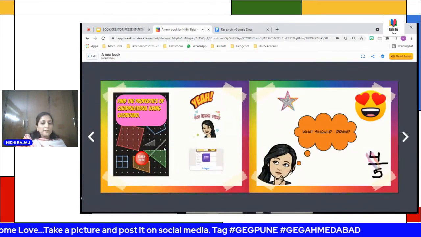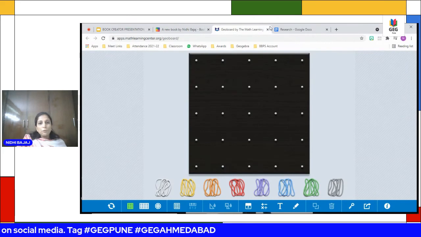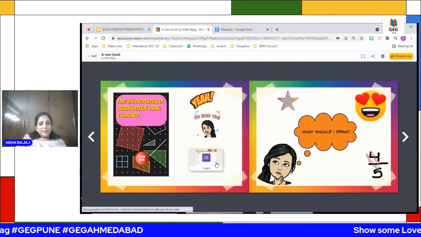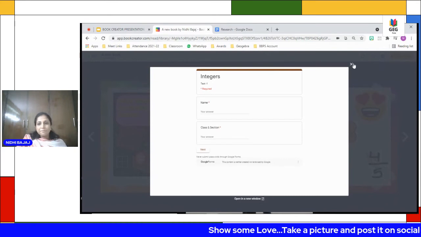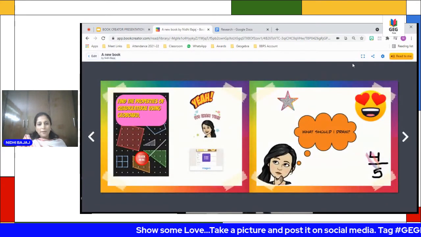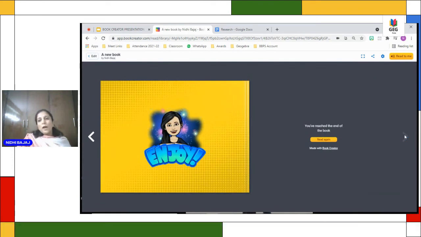Okay. So you can link to sites here. You can go to Geoboard, and it will go to Geoboard. And integers, then the child can take the test. And this is how. Now, once you are through with your book, how to share, how to publish this.